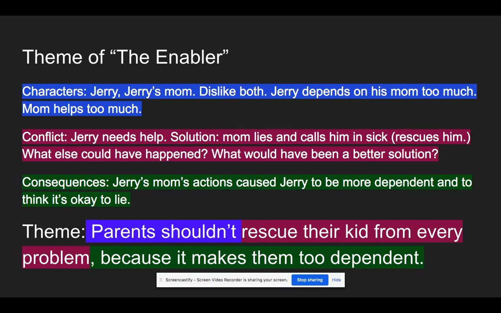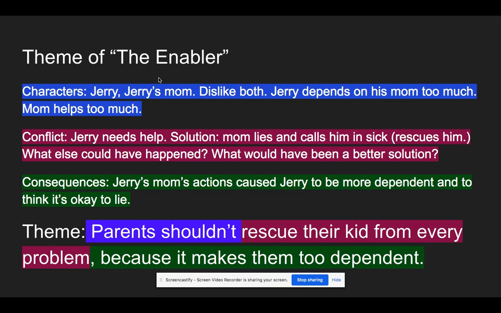Okay? And the last one is consequences. So, looking at the decisions that the characters make in the story and what the consequences are. So, Jerry's mom made a big decision when she called him in sick so he could study for the test. And her action had consequences. Her actions caused Jerry to be more dependent on her and to think it's okay to lie.